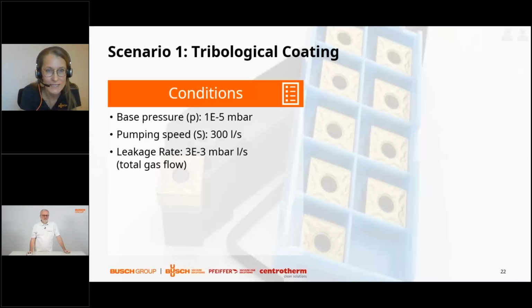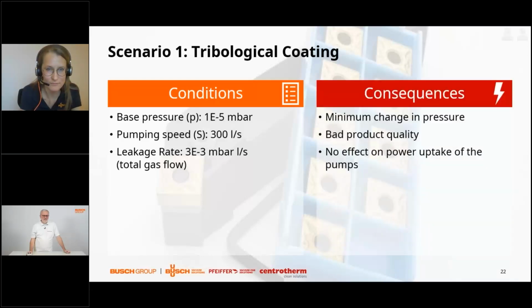So let's imagine here a condition of working pressure of 10 to the -5 millibar, a pumping speed of around 300 liters per second, and in this case a leak rate of 3 times 10 to the -3 millibar liter per second. What would that mean in this kind of process, Rudy?